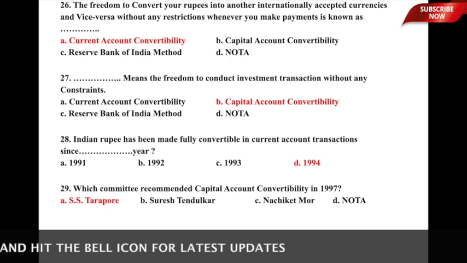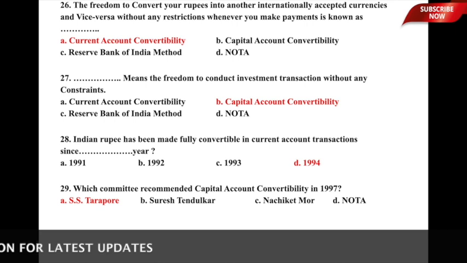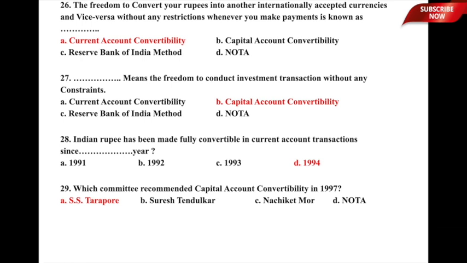So here the correct answer is: the freedom to convert your rupees into another internationally accepted currency and vice versa without any restrictions whenever you make payments is known as current account convertibility, and therefore option A, current account convertibility, is the correct answer to this particular question. I hope that is clear. Very important concept, current account convertibility.